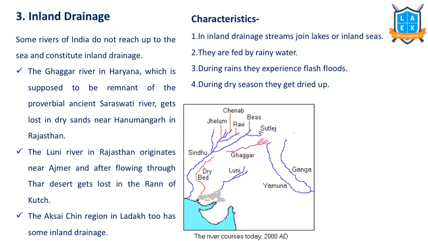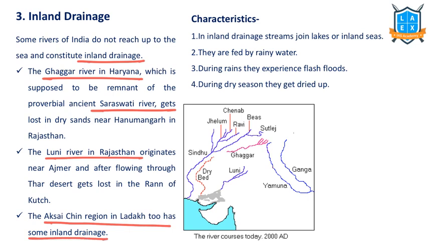Next comes the inland drainage system. Inland drainage means rivers that originate but don't reach the sea. This is called the inland drainage system. We have the Gaggar river in Haryana, Saraswati river in Rajasthan, and Luni river in Rajasthan. In the Aksai Chin region also we have many inland drainage basins.